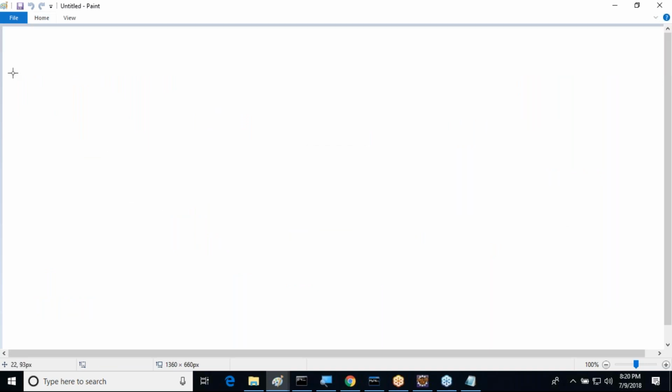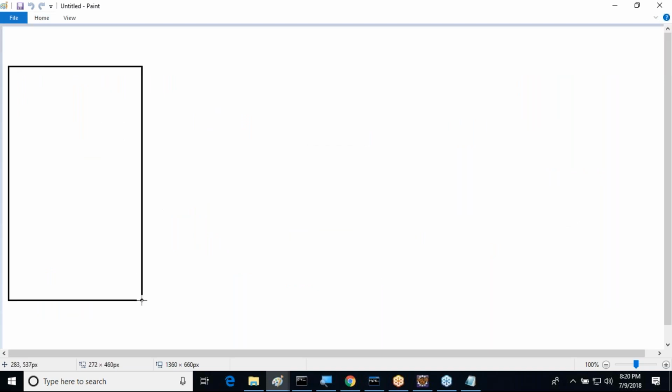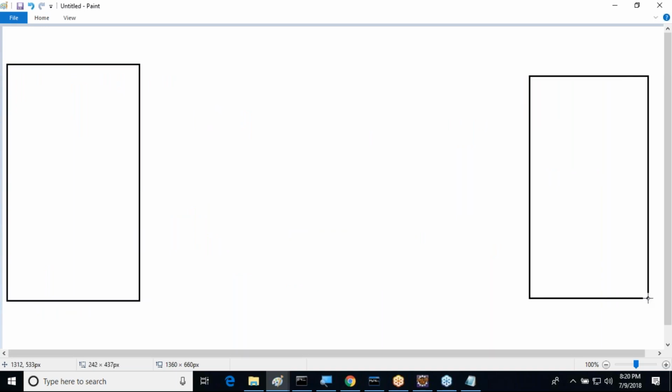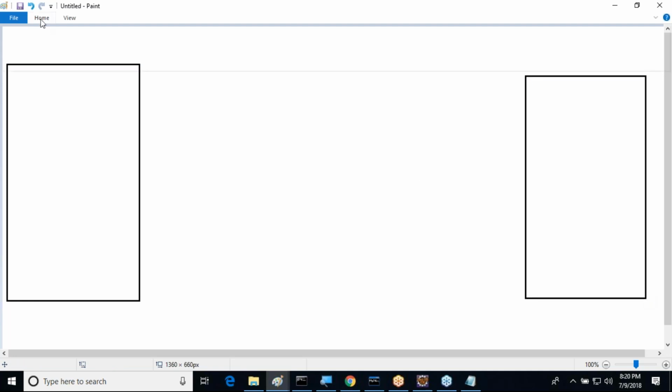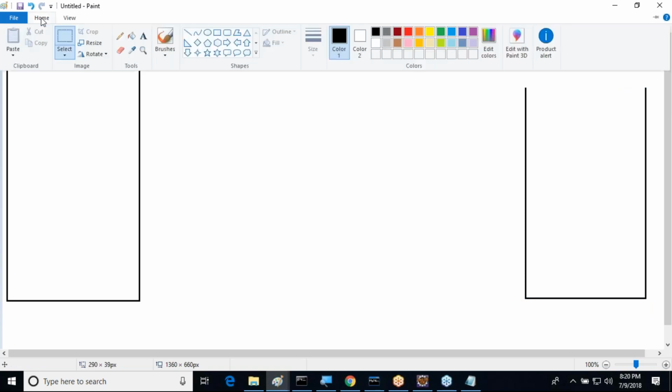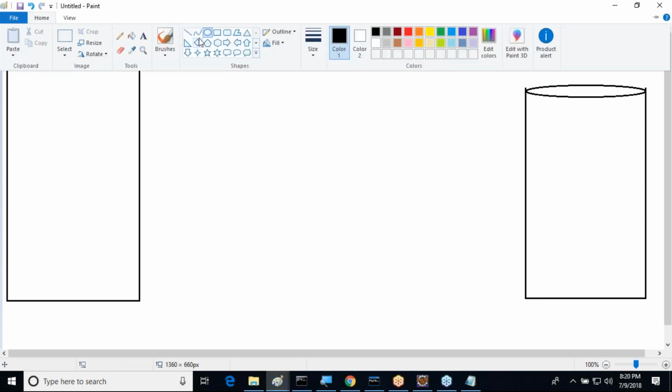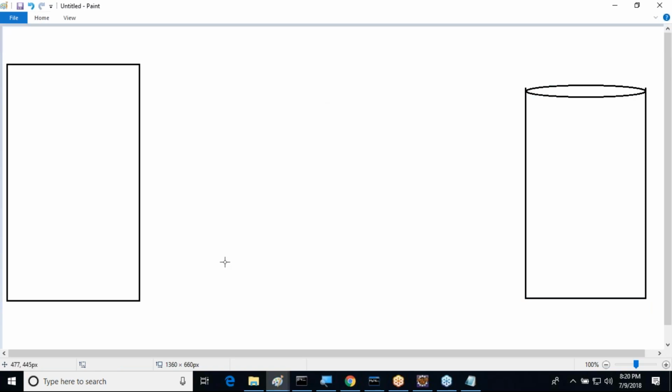For example, this is my Java application, and this is the database. Now here we are going to use which one? Driver. Between the Java application and the database we have to use a driver.